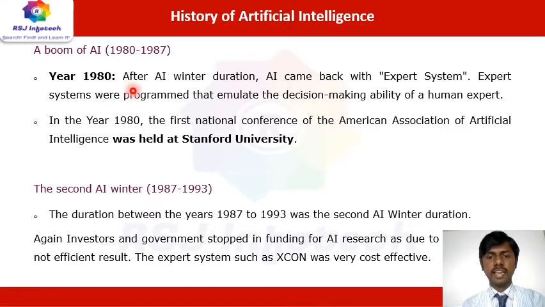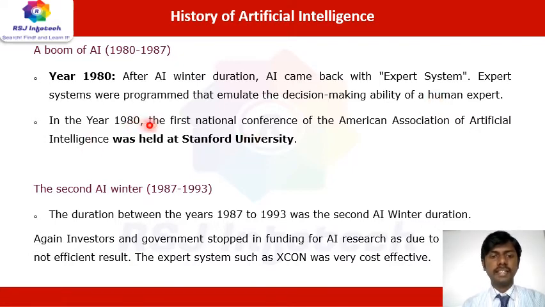After the previous changeover, AI came back with expert systems, which were programmed to emulate the decision-making ability of a human expert. The way we take a decision on a particular problem, the expert system gives you the solution or choices you can make based on predefined functionality.